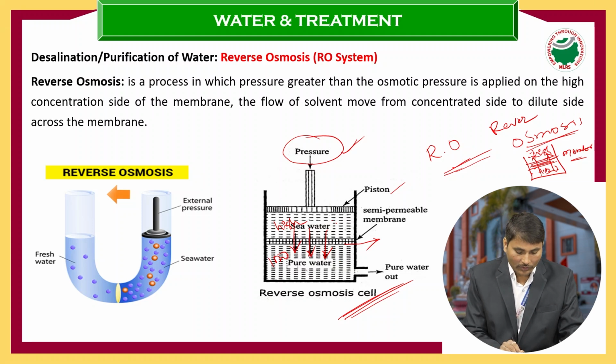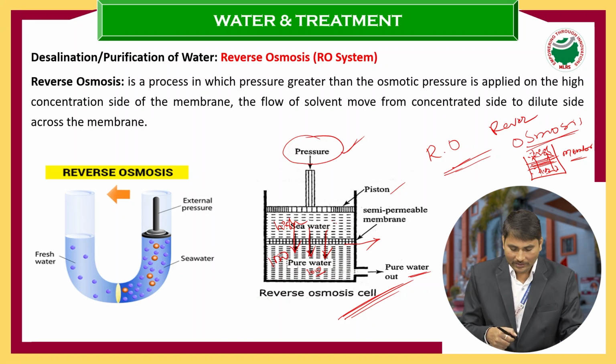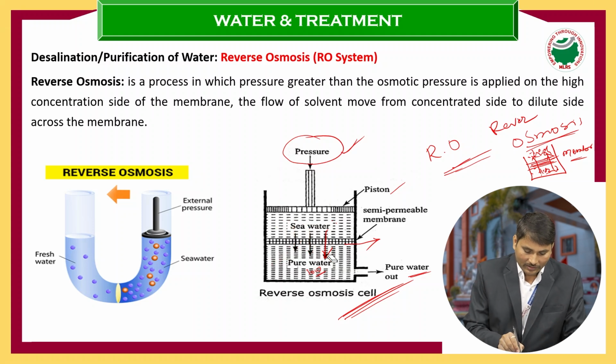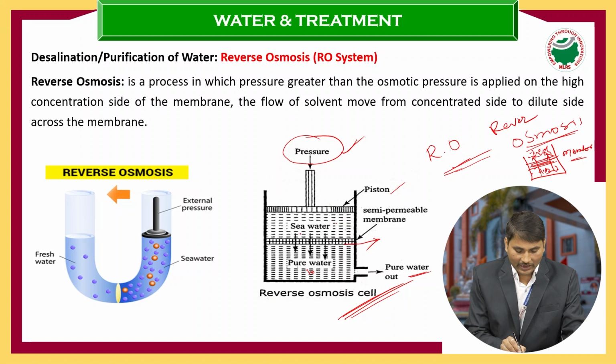Due to that reason, the low concentration water, which we call pure water, is our soft water. So this process is happening exactly opposite or reverse to the osmosis process. Because of that reason, we call it reverse osmosis. So actually what will happen? Generally, if these two are unequal concentrated solutions, like they are written here, seawater and pure water, according to osmosis, it will go in the reverse direction like this.